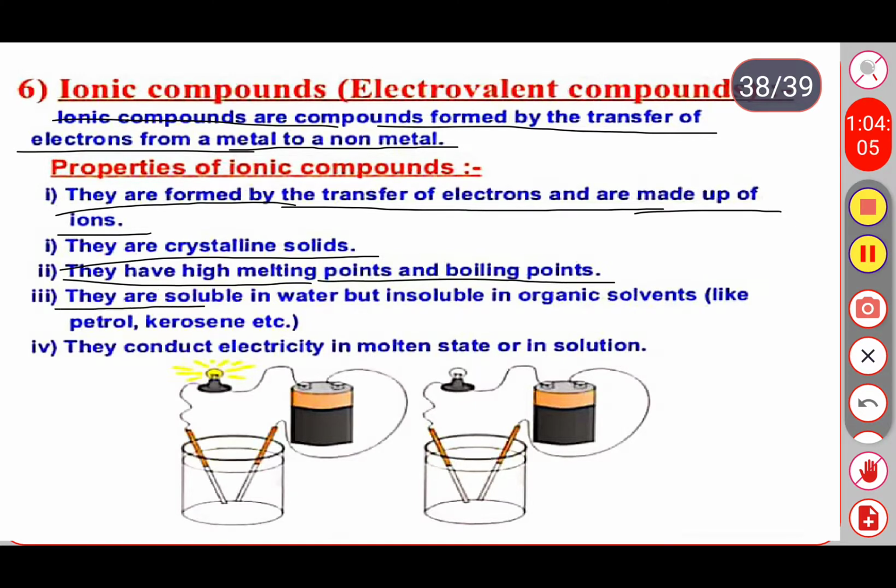So in organic solvents, they will not be soluble. In the presence of water they are easily soluble. They conduct electricity in molten state or in solutions. So these are some of the important properties of ionic compounds.